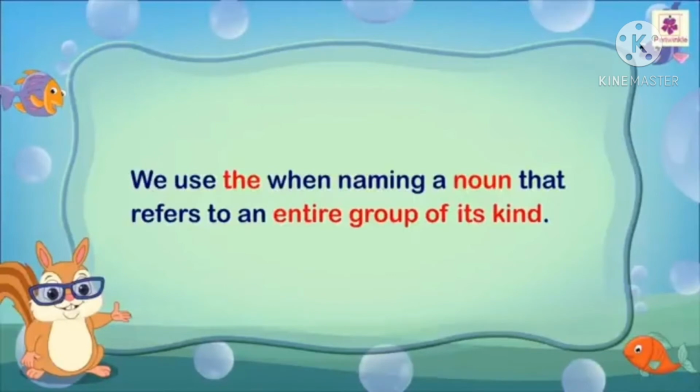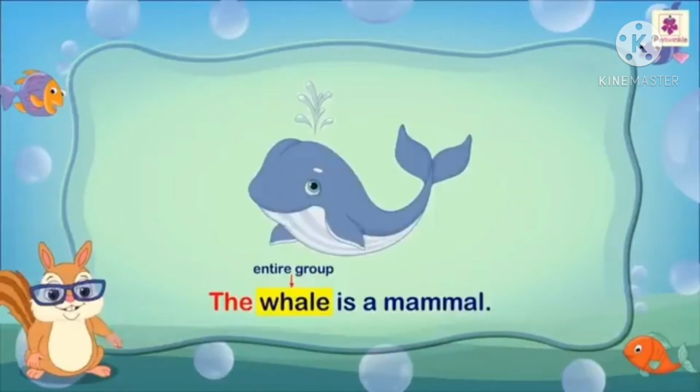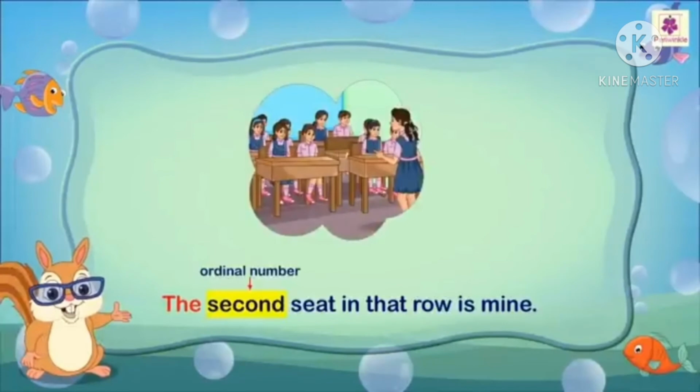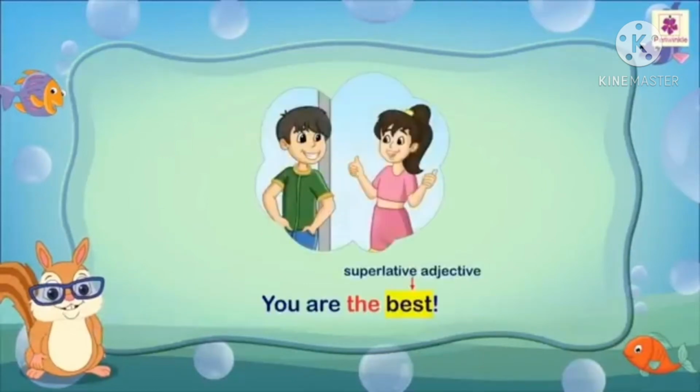We use the when naming a noun that refers to an entire group of its kind. For example, the whale is a mammal. Whale is the entire group of its kind. And we use the before ordinal numbers and superlative adjectives. For example, the second seat in that row is mine. Second is the ordinal number. Next example, you are the best. And best is the superlative adjective.